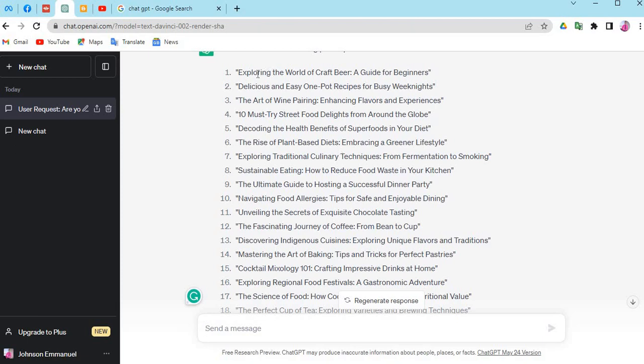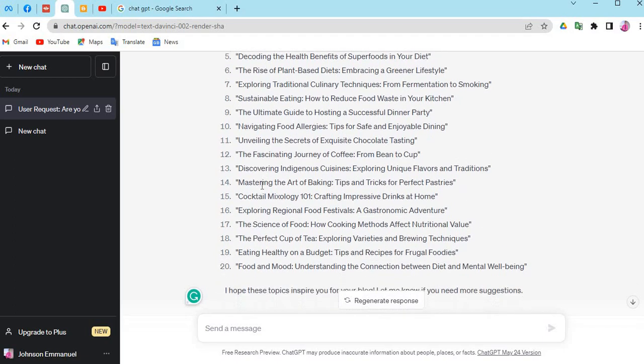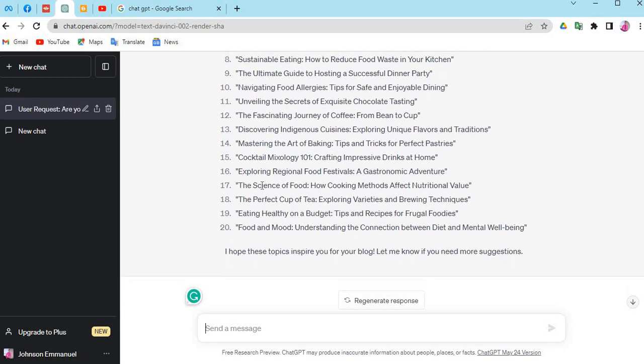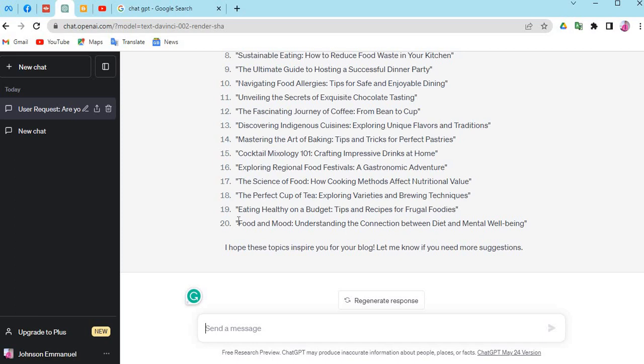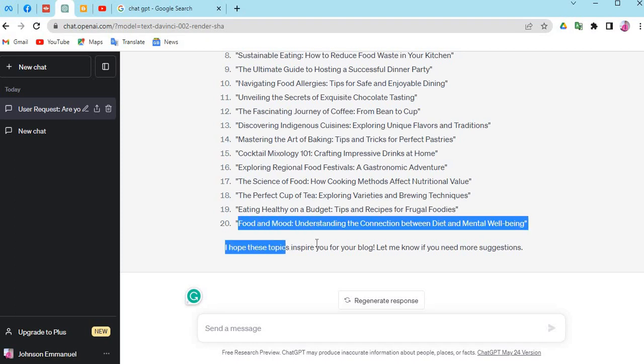So now the first one is this: exploring the word, etc., etc. Let's see. Fine. I think I would like to go with this last one here. Food and mood: understanding the connection between diets and mental well-being. Fine. I've actually copied this particular topic over here.